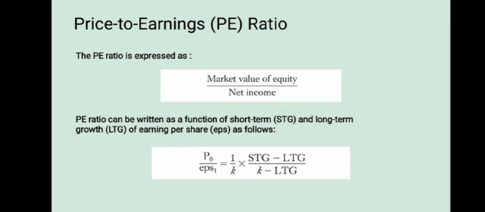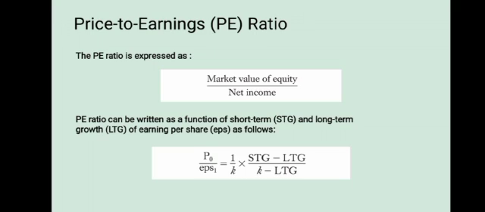Price to earnings, or PE, ratio. The PE ratio is expressed as market value of equity divided by net income. And the PE ratio can be written as a function of short-term, or STG, and long-term growth, or LTG, of earnings per share, or EPS, as you can see in the formula. In the formula, K is the cost of equity capital, STG is the expected short-term, and LTG is the expected long-term percentage change in EPS relative to expected or normal growth.